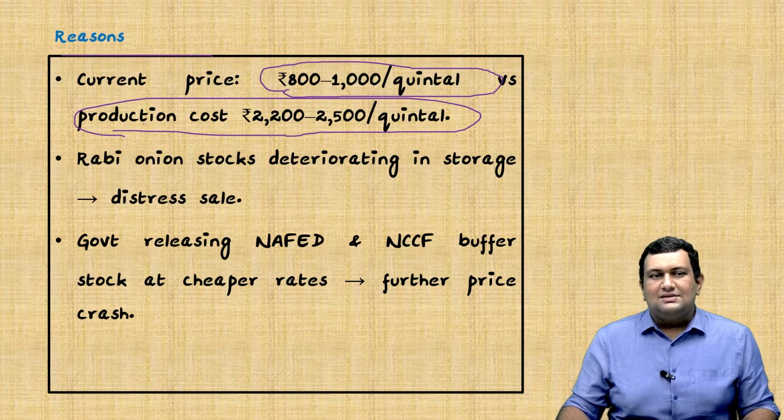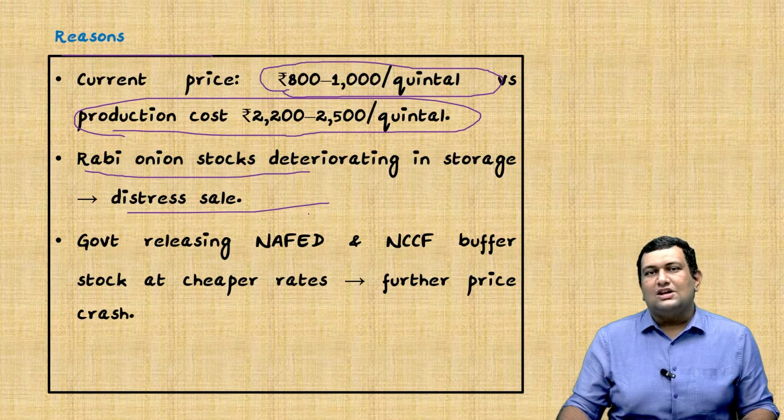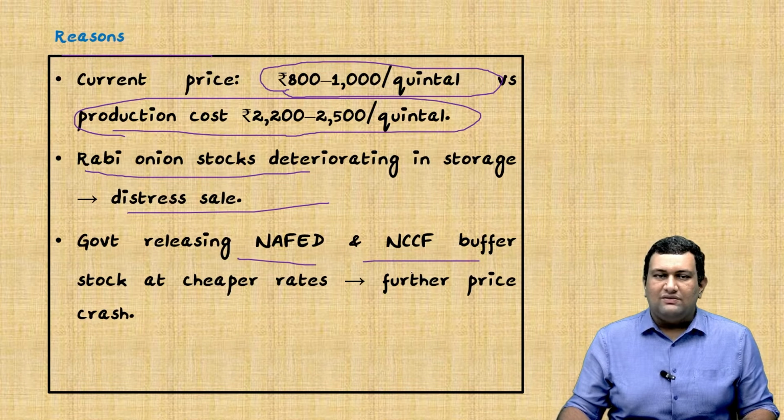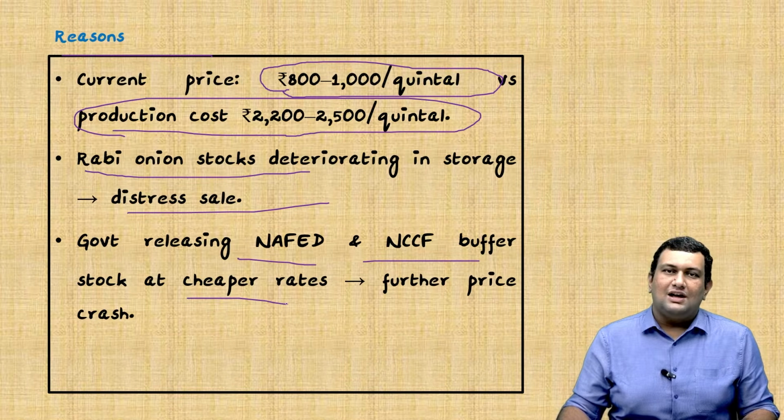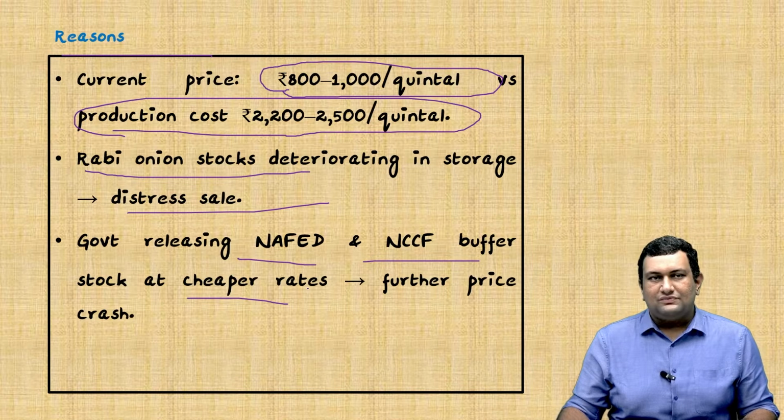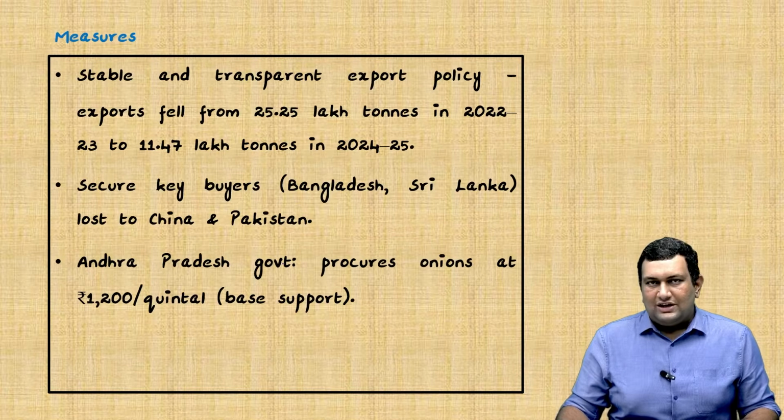The reason is that the rabi onion stocks they had are deteriorating, and they are engaged in distress sale, so as to sell whatever high quality onions they have. On top of it, the buffer stocks of NAFED and NCCF are also being sold at cheaper rates by the government. So there is oversupply. When there is oversupply, the price of the commodity decreases. So that's the reason why they are protesting.